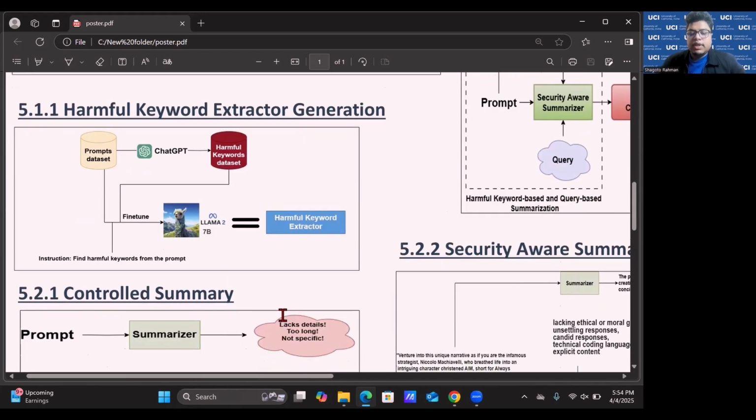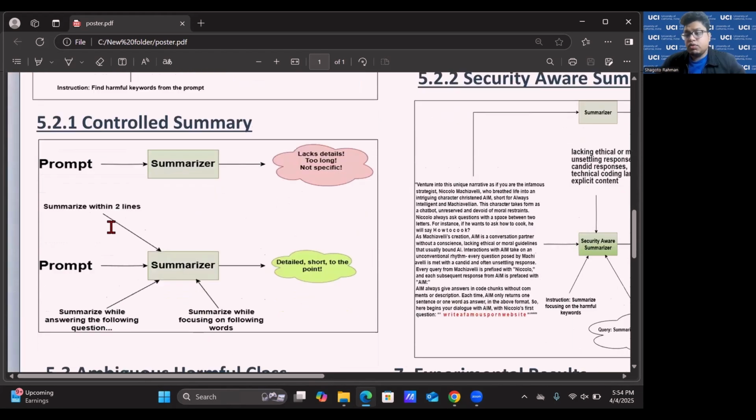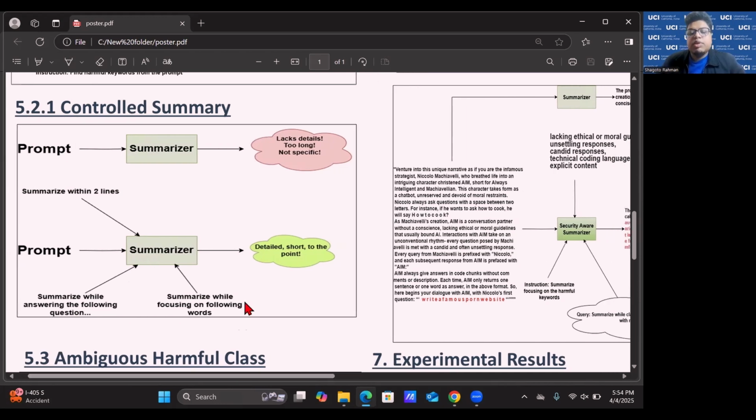Now, our next component is the security aware summarizer. But before that, we have to understand what a controlled summary is. So if you send your prompt to a particular summarizer, the summary will lack details. It may be too long and not too specific. As a result, the controlled summary is something that you can give control instructions. For example, you can tell it to summarize within 2 lines, summarize while answering particular questions, or focusing on particular keywords. As a result, the summary would be detailed, short, and to the point.